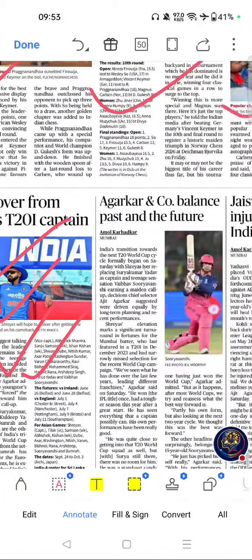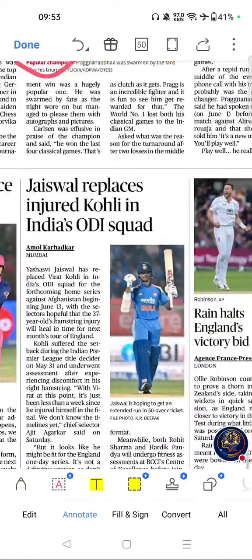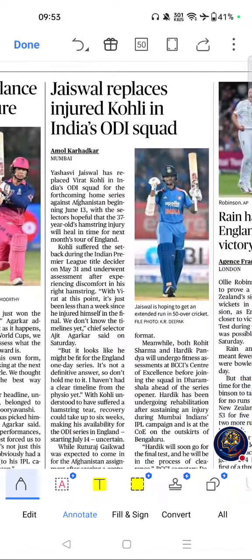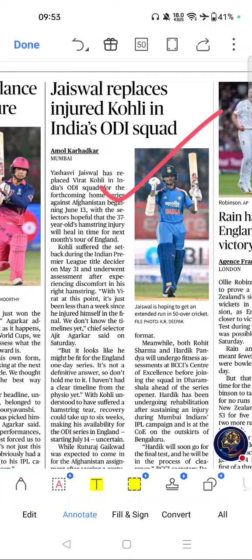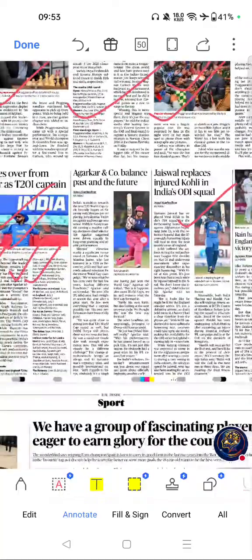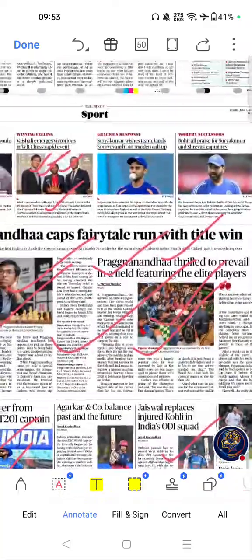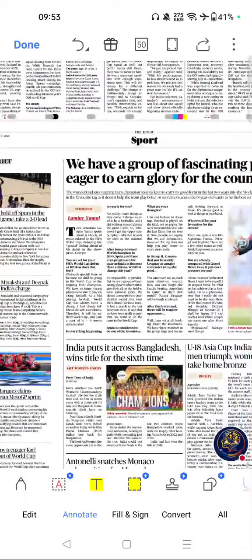Next important article was this one. Jaiswal replaces injured Kohli in India's ODI squad. These are the only important articles from this page. Move on to next page.